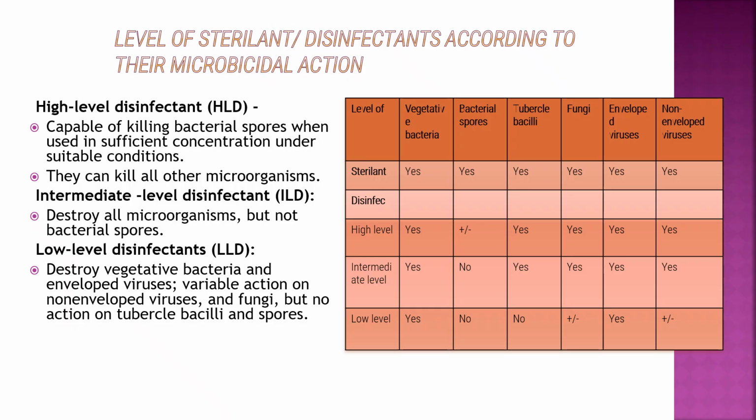High level disinfectants kill all the morphological forms of the organisms except bacterial spores. Intermediate level disinfectants do not kill bacterial spores, but they can damage all the other microbiological forms. Low level disinfectants do not kill bacterial spores and fungi, and non-enveloped viruses variably.